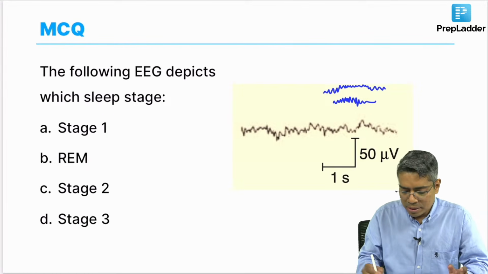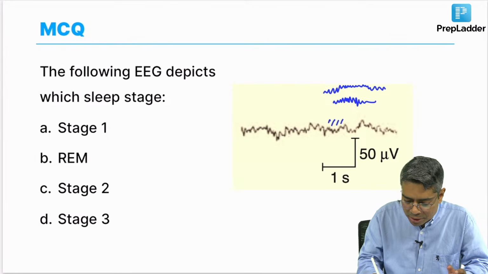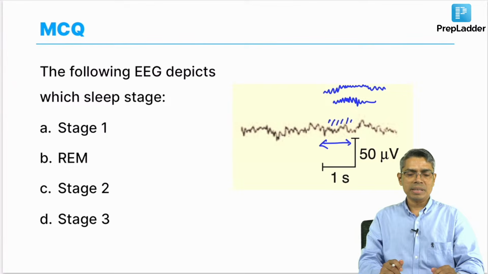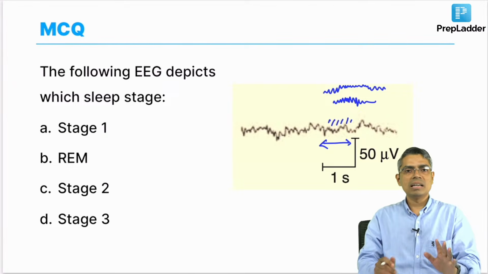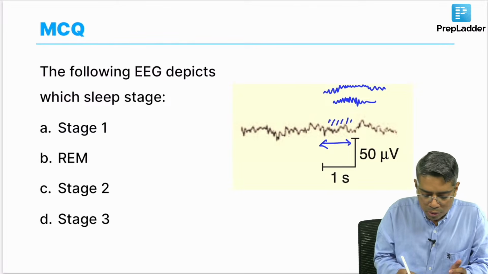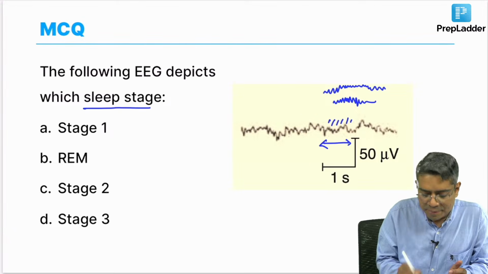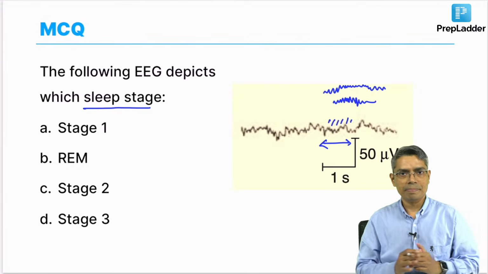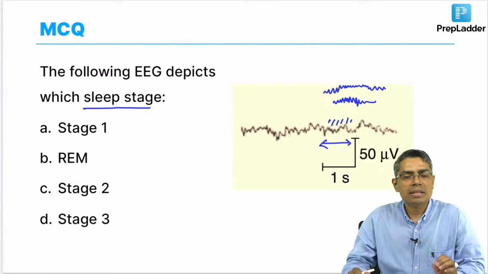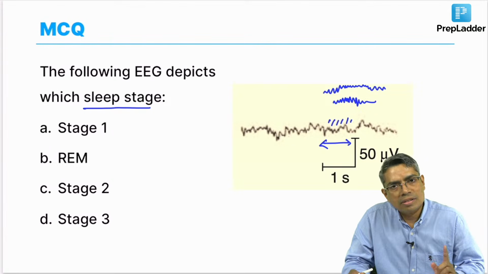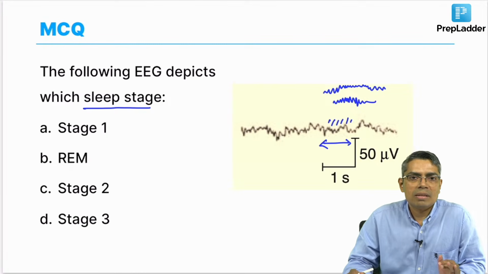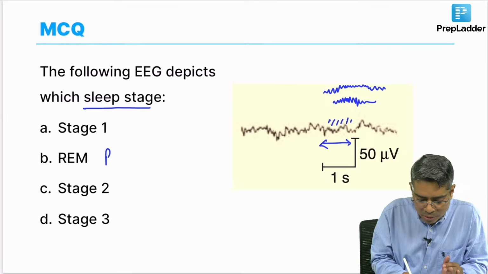So that means there will be multiple peaks within this small segment of 1 second. If you are getting multiple peaks, that means the EEG is a high frequency wave. So this is a stage of sleep where the EEG is showing high frequency wave. We all know that this is only possible in one stage of sleep, that is the REM sleep, because the REM sleep is known as a paradoxical sleep.